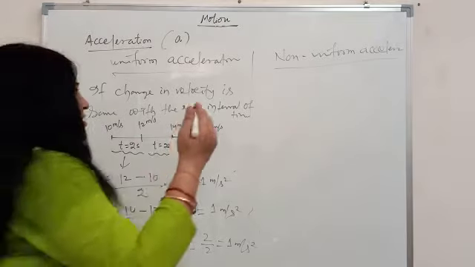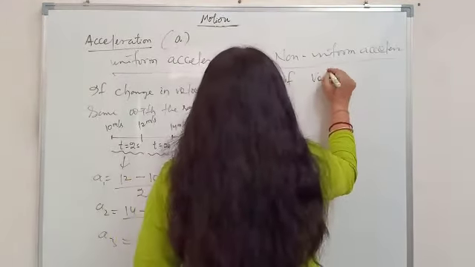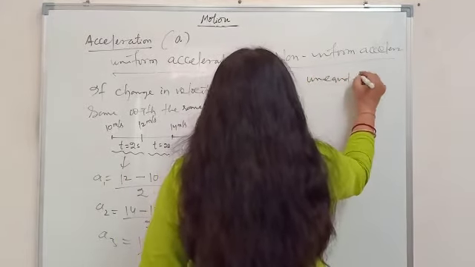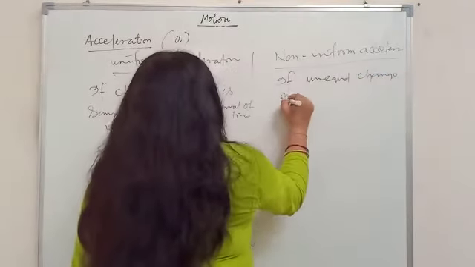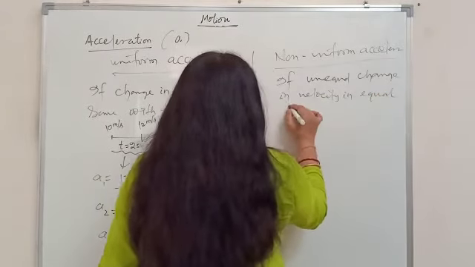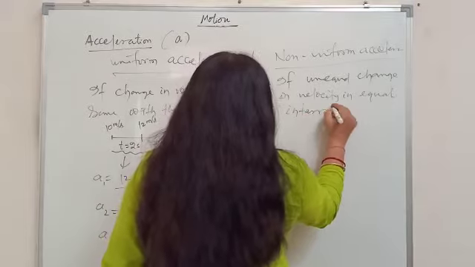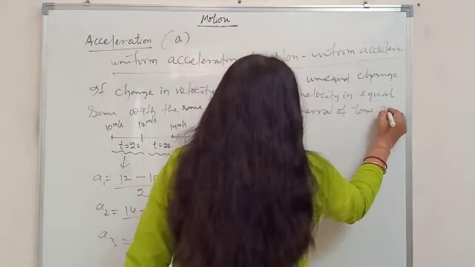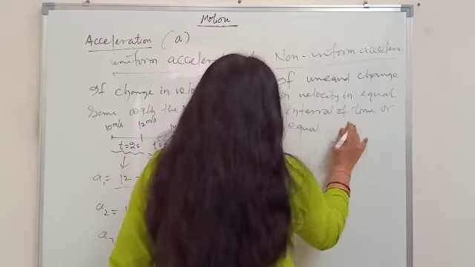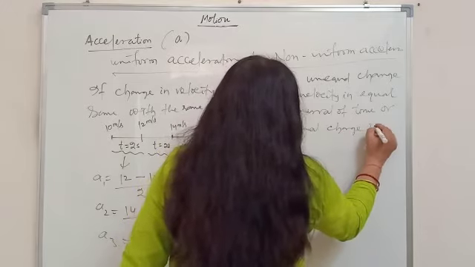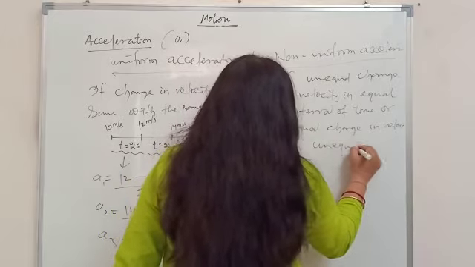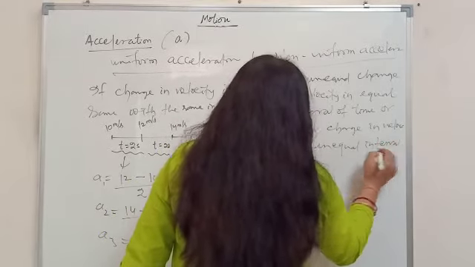This definition is: if there is an unequal change in velocity in an equal interval of time, or an equal change in velocity in an unequal interval of time.